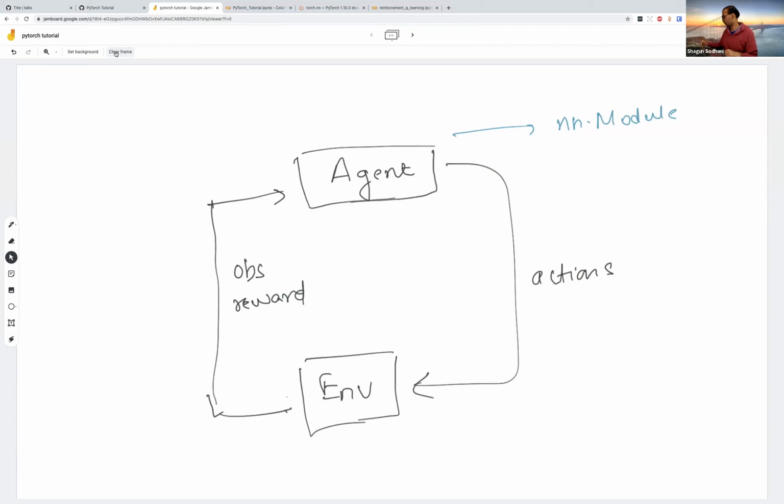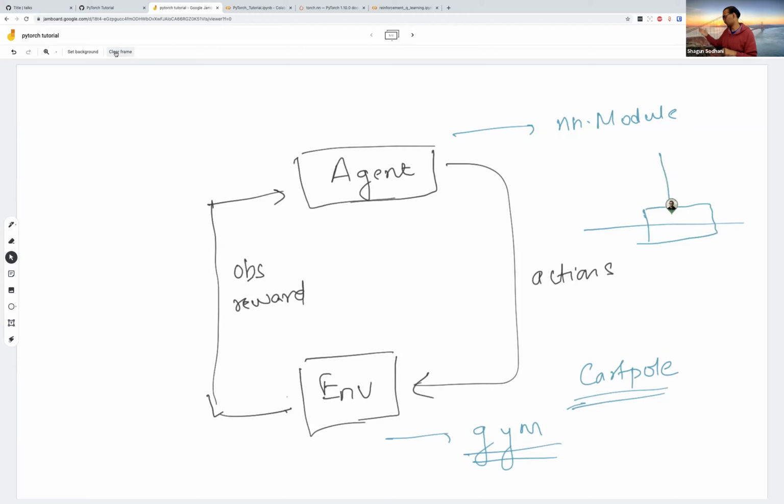And for the environment, we would be using this standard Python library called Gym. Gym is a collection of reinforcement learning environments, and the environment we'll be using is called CartPole, where the task is that there's this cart with a pole on it, and the pole should not fall. I'll be showing this with the simulation as well. So you should balance it such that the pole does not deviate too much from the perpendicular line.